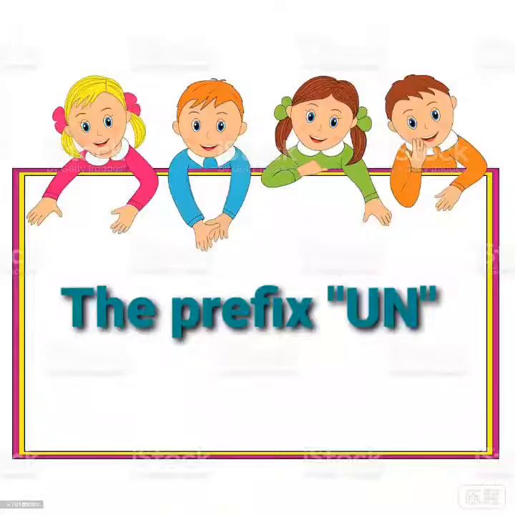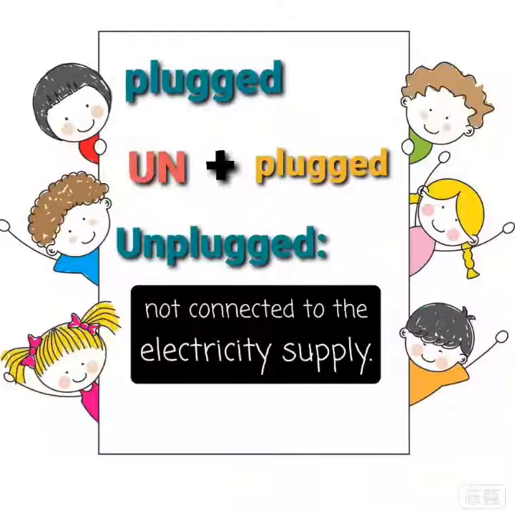Let's go back to the prefix un. And you will take now some examples. You can check it in your book, page 35. The word plugged, which means connected to the electricity supply. When I add the prefix un at the beginning of the word plugged, it's going to be unplugged, which means not connected to the electricity supply.